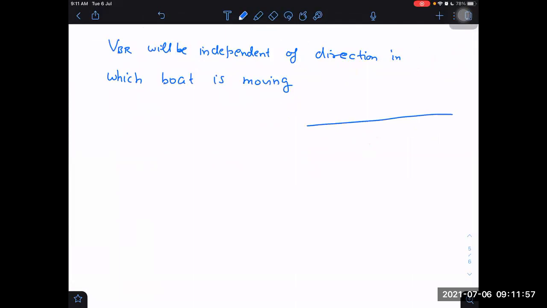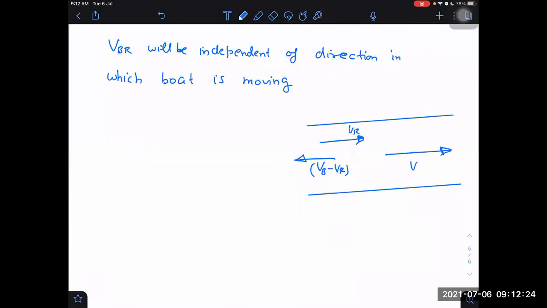Okay, let me explain again. River is going downwards, and we are going upwards. Velocity of river is VR. If we are going against the stream, then the speed of the boat will decrease or not? It will become VB minus VR. And if we are going downstream, it will become more. It will become VB plus VR, right or not?